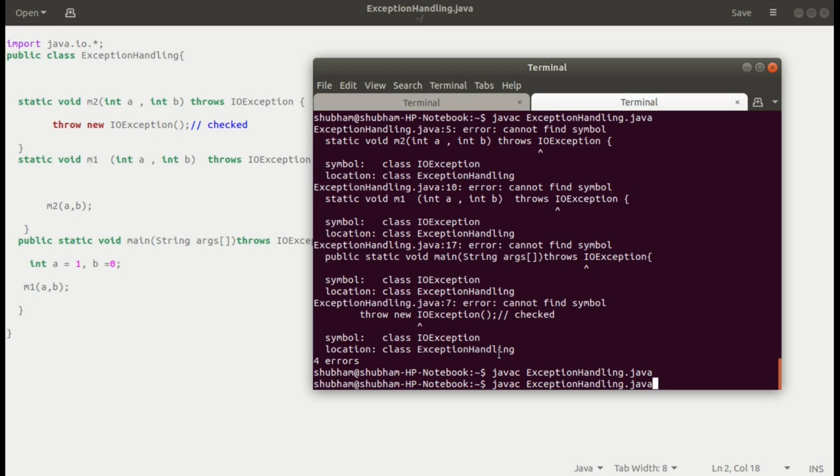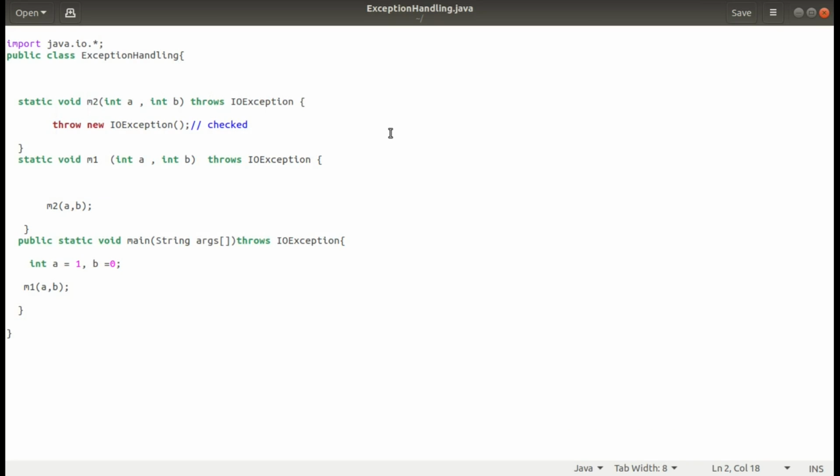What we are trying to say is that IOException is a checked exception, meaning it is going to be checked by the compiler, and on checking by the compiler, we need to use the throws keyword with the method. So we know that the throws keyword is mandatory with a checked exception. And that's it for this tutorial.